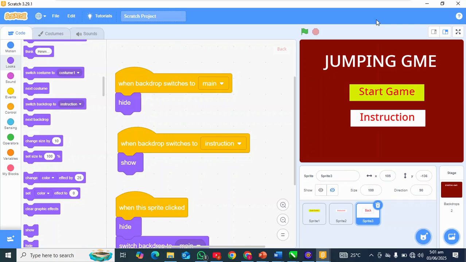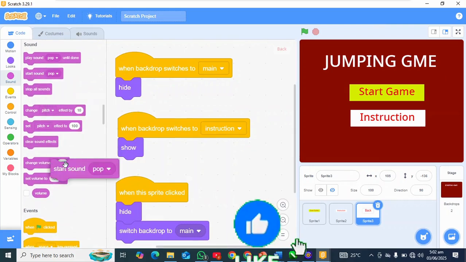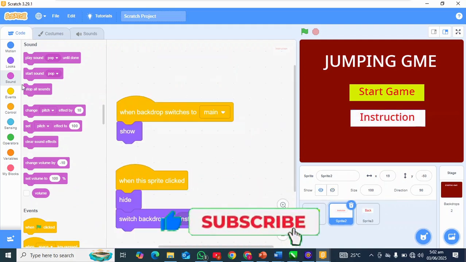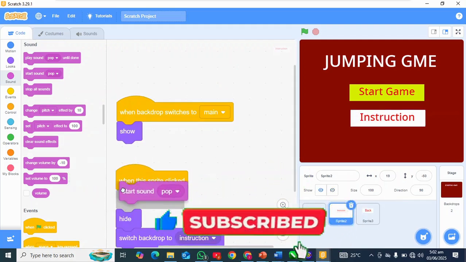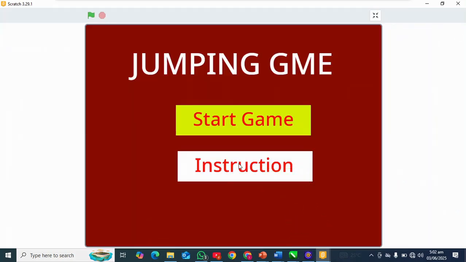Alright, so let's add sound to it so that whenever we click, it makes sound. So I'm going to bring the start button. When you click, make sound. So let's try it out now.